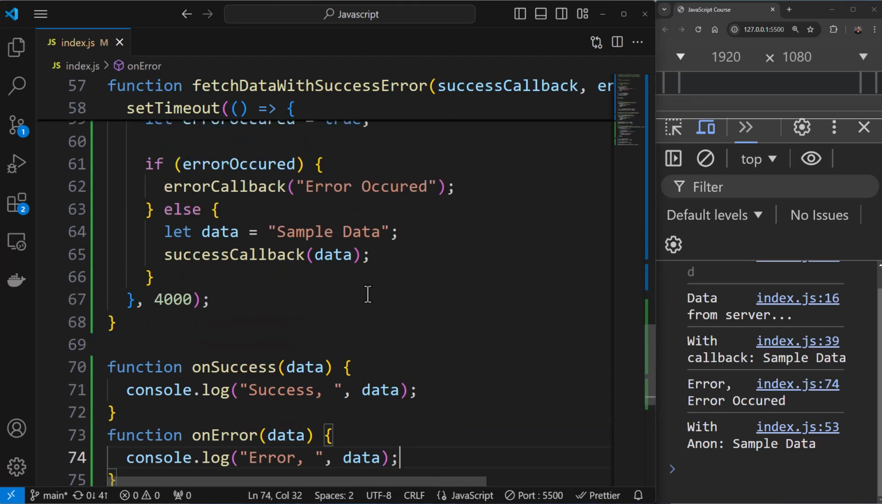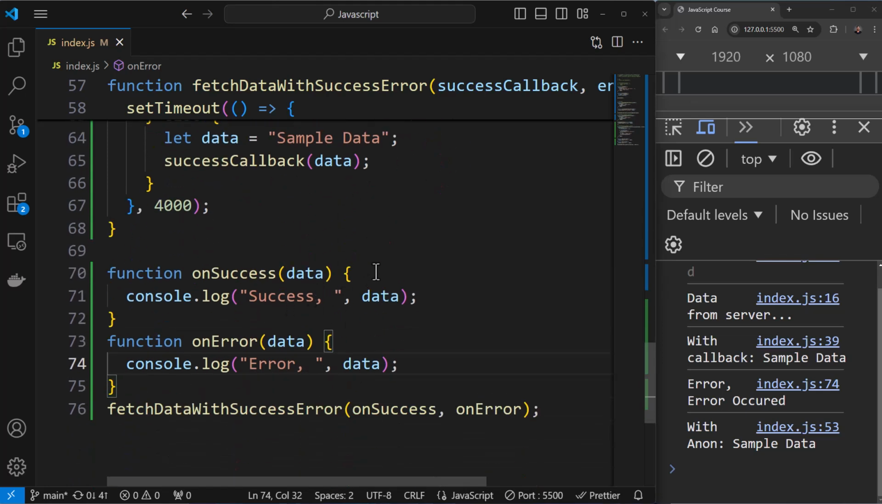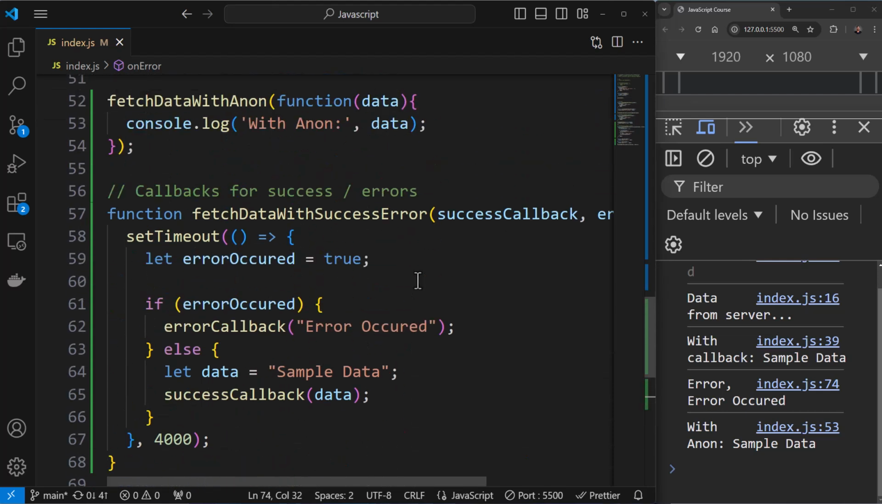Now you can upgrade this example to the anonymous function example. First of all, this is an example of success and error. You can randomize this as well, so I can make use of math.random.